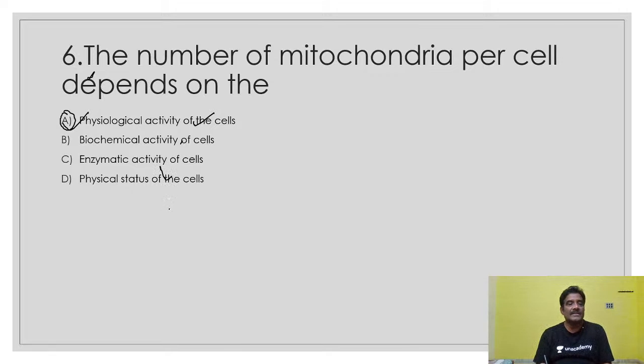And also in liver cells and heart cells, you see a large number of mitochondria are present. In a heart muscle cell, nearly 40,000 mitochondria are present. You know very well, mitochondria are the sources of energy. So more energy is available in the heart and liver. Why? Because their functioning is very important in our body. The activity of the cell is more.